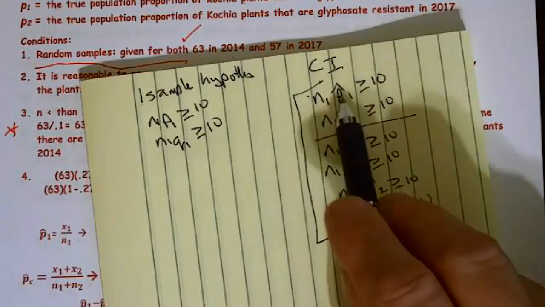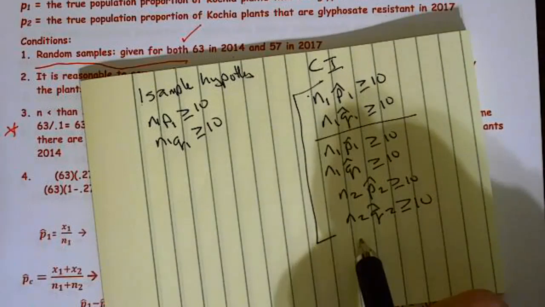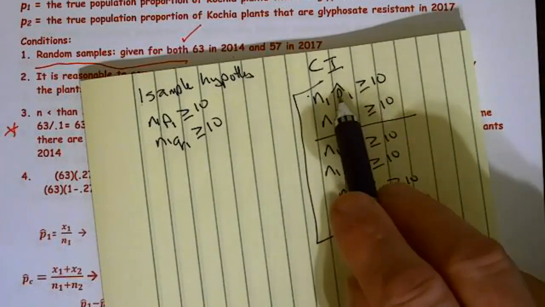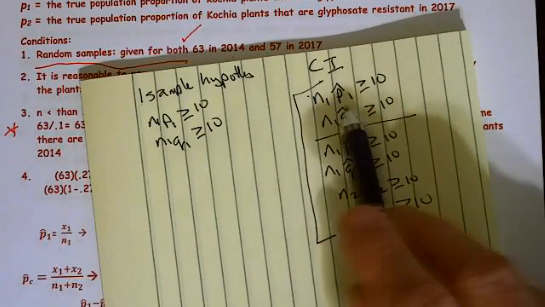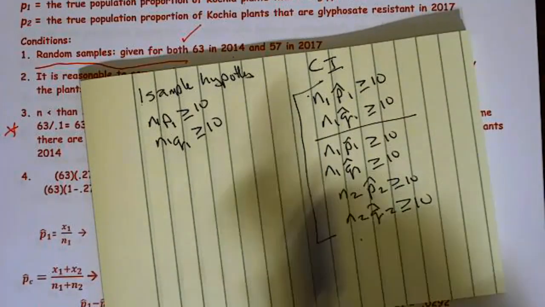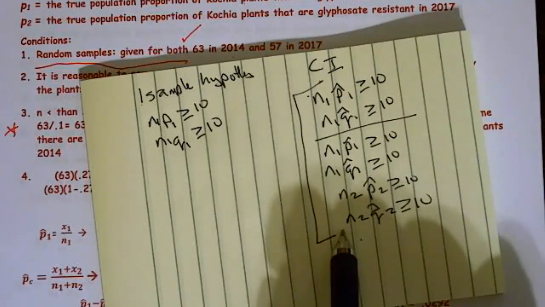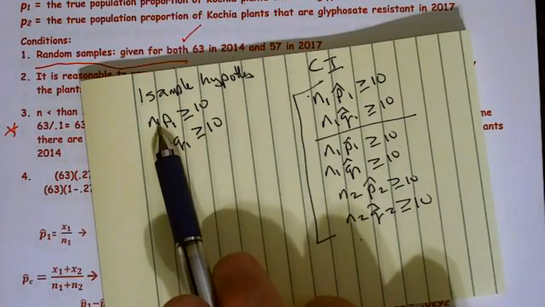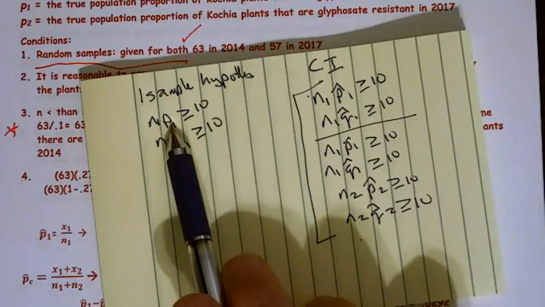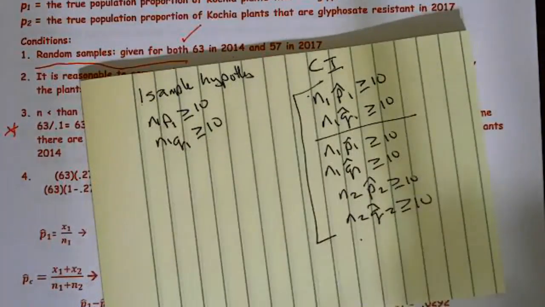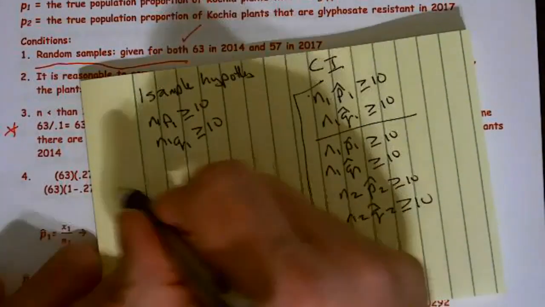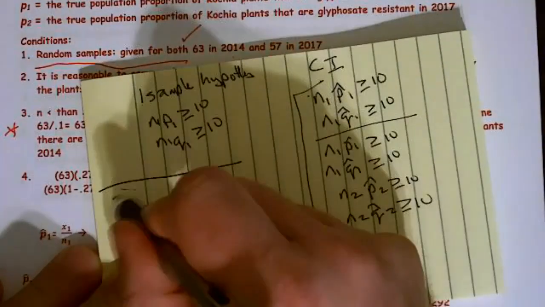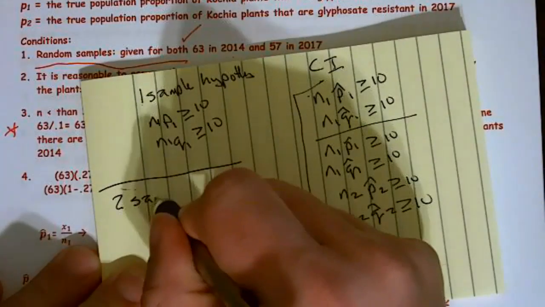Now, on these values, if they give you the x, the number of successes, you can compare those directly to 10. You can only do that on the confidence interval. Here on the hypothesis test, we have to use the sample size times the claimed proportion. Unfortunately, for a two sample, it's completely different. And I saw this missed a lot.